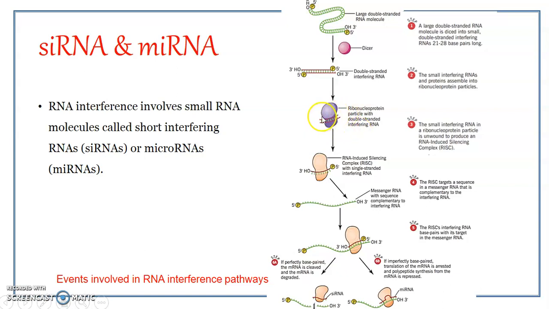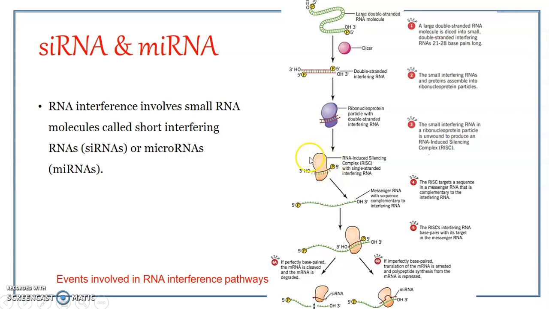Okay, so only one of the strands remains complexed with the protein, and this strand which remains is known as the guide strand. The guide strand complexed with this protein forms what is known as the RISC or RNA-induced silencing complex. Here you can see the complex, it is associated with a single-stranded interfering RNA.